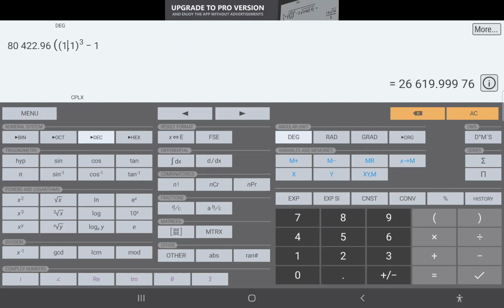We need an extra parenthesis over here to group these values. Then divide by our 0.10 or 0.1, and then close parenthesis. So the value will be 266,200 when you round off.